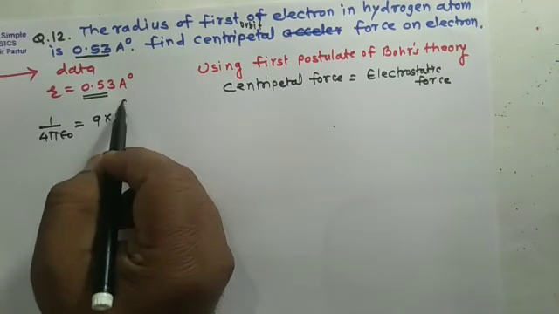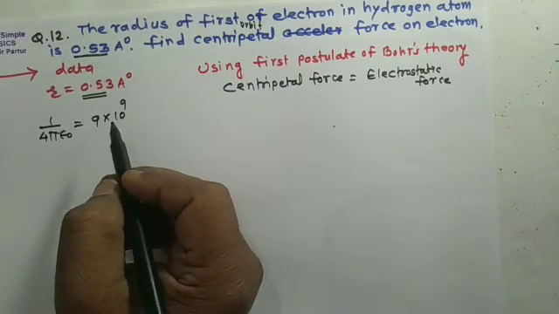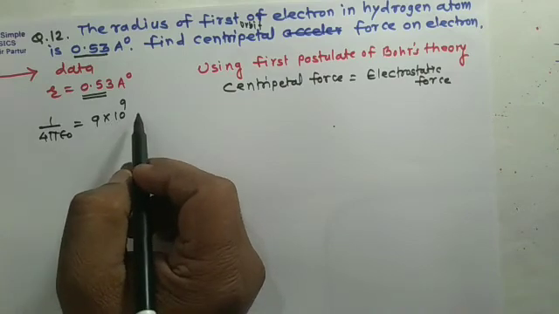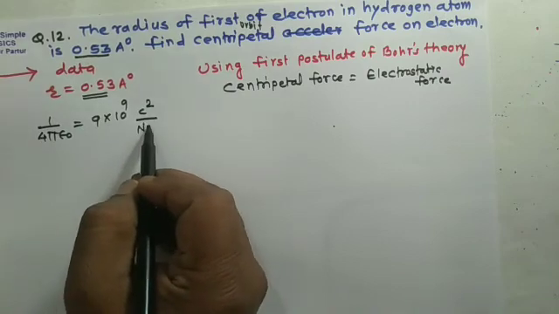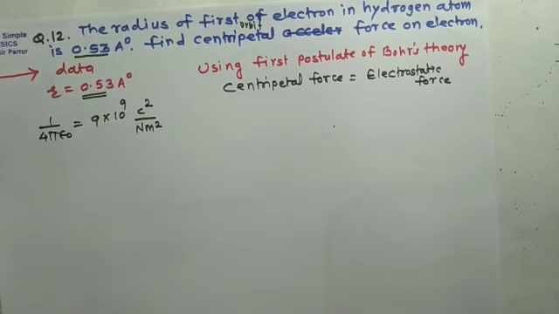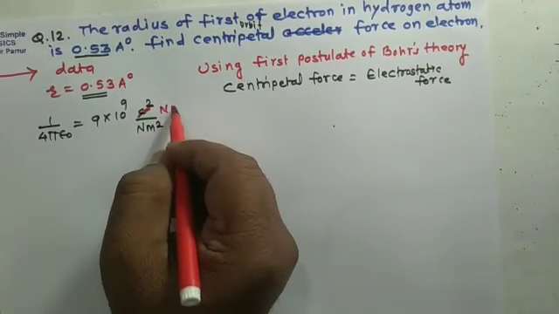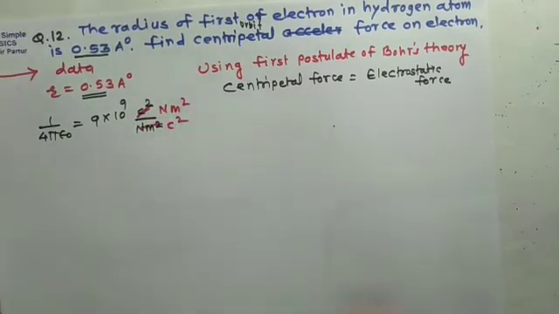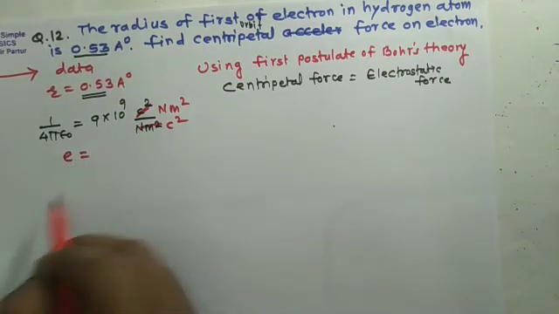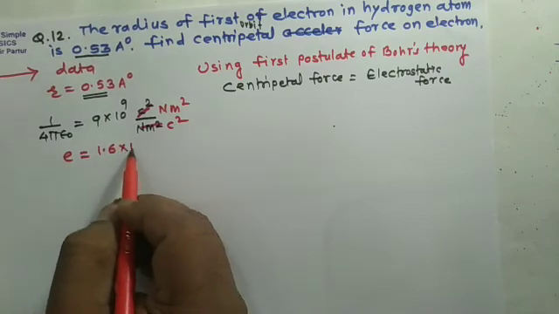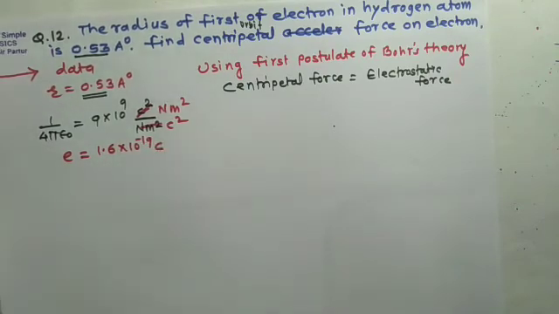It gives us 9 into 10 raised to 9, that will be Coulomb square per Newton meter square, or we can write as Newton meter square per Coulomb square. And here the value for charge of electron will be 1.6 into 10 raised to minus 19 Coulomb.